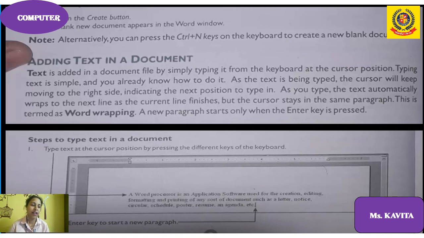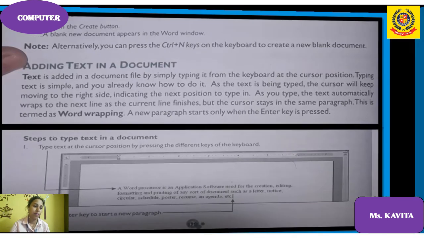You can underline this one. This is important. What is word wrapping? The cursor automatically jumps to the next line when the current line finishes. So a new paragraph starts only when you press the enter key.